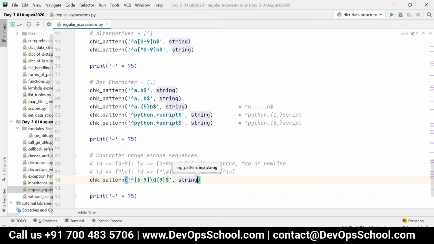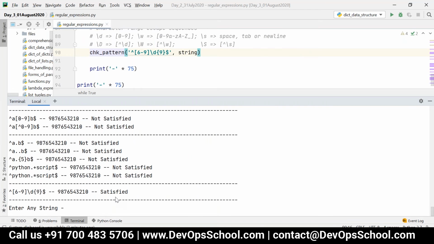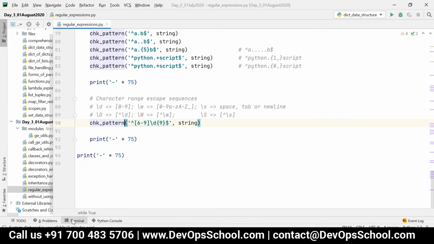So now what will happen in this case? It matches any 10-digit number. That is, the first number should be between 6 to 9 and followed by any 9-digit number. That is nothing but a mobile number. So now if I give 987654321, you can see it is satisfied. If my mobile number is starting with 4, it is not satisfied. Got it? Clear, Ajmal? Any doubts? No, basically, that's fine.